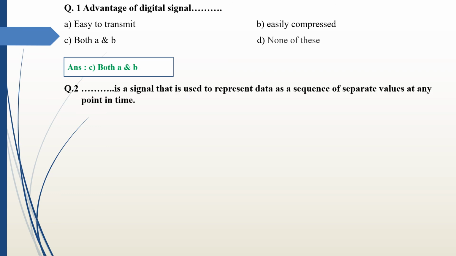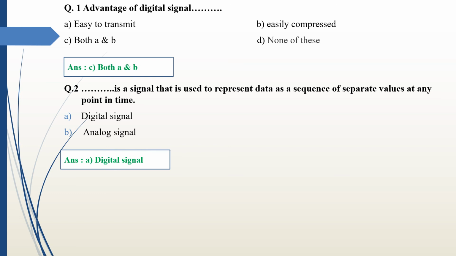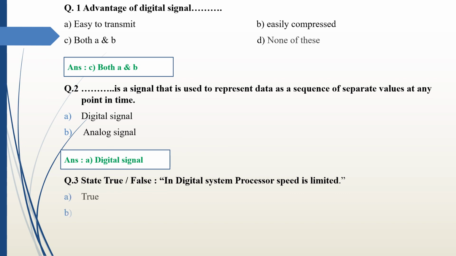Second MCQ dash dash is a signal that is used to represent data as a sequence of separate value at any point in time. Options are digital signal, second option analog signal. Answer of this question is digital signal. Digital signal is a signal that is used to represent the data as a sequence of separate value at any point in time. Last question, state true or false. In digital system, processor speed is limited. True or false? This statement is true, so answer of this question is true.